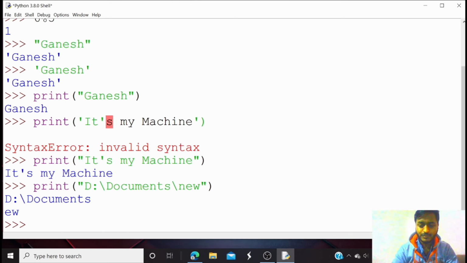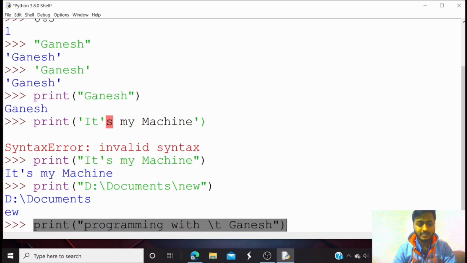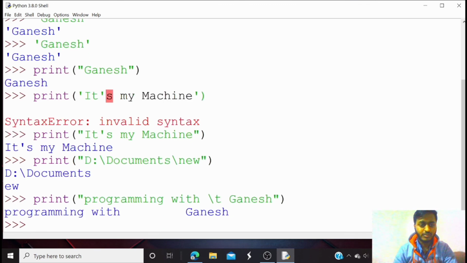I will show you. If you write print programming with Ganesh, and here I am using a backslash t, and I am copying it, you can see the output: programming with, and here is the tab.